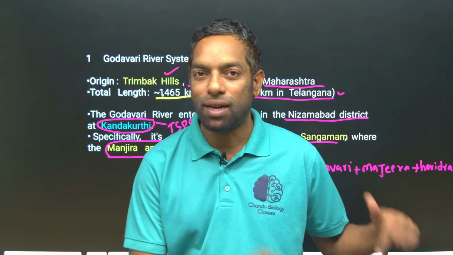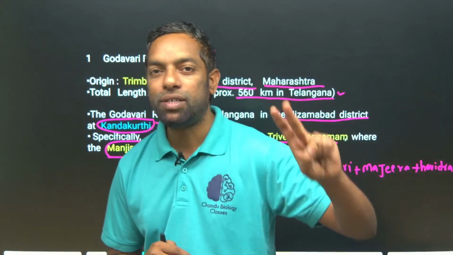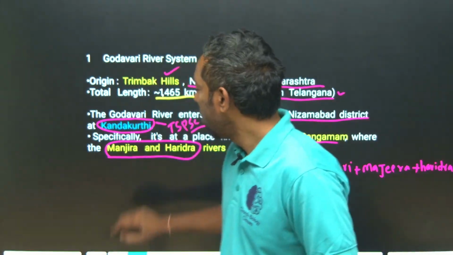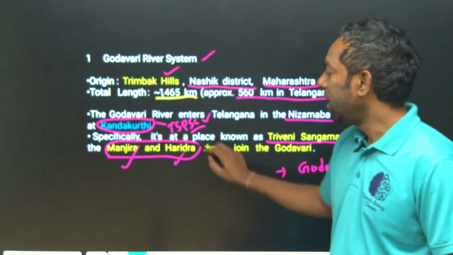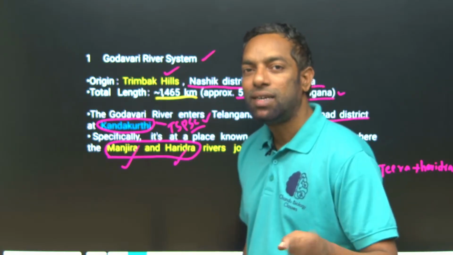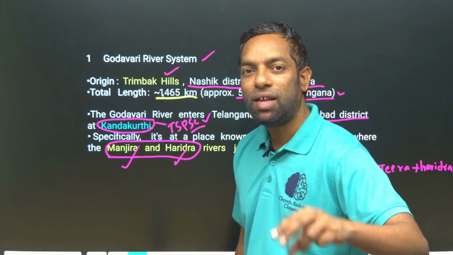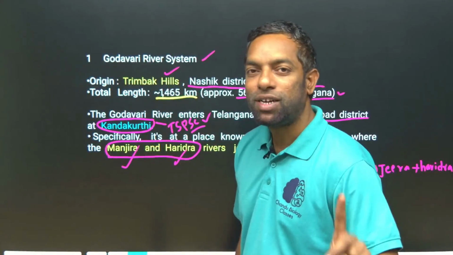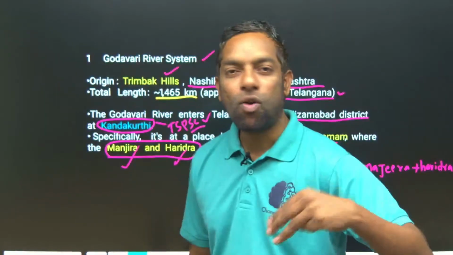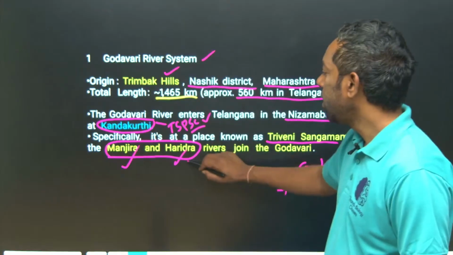These three rivers meet at Kandakurti in Nizamabad, where two other rivers, Manjira and Haridra, meet the Godavari. Most important, the place of Triveni Sangamam is where Manjira, Haridra and Godavari meet. We call it Triveni Sangamam.